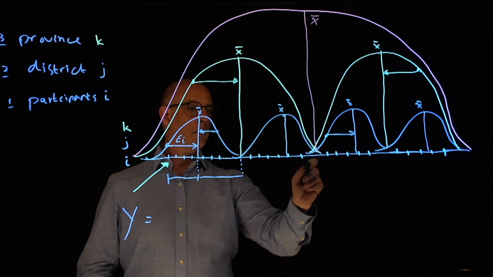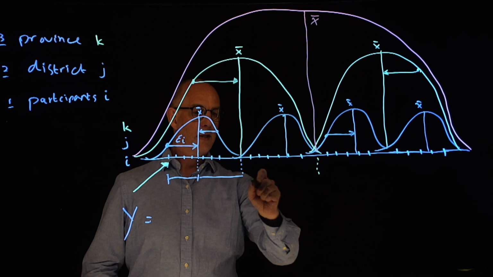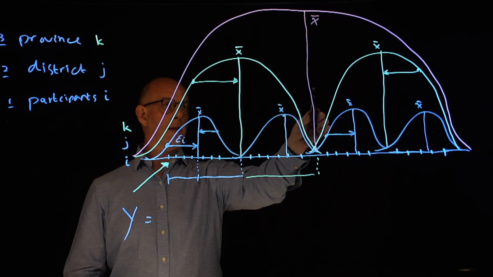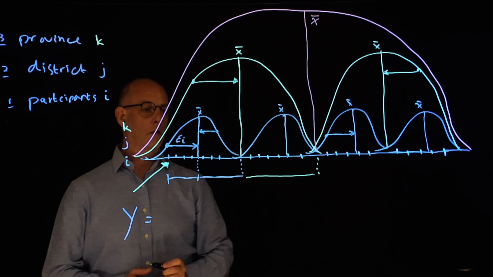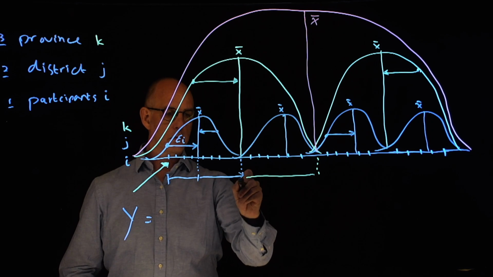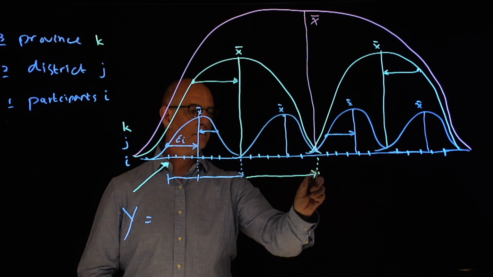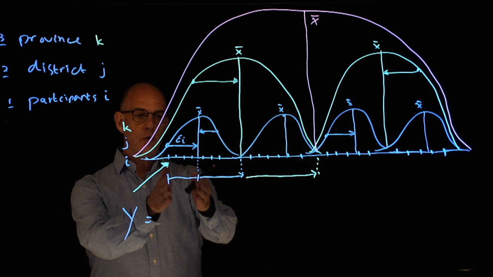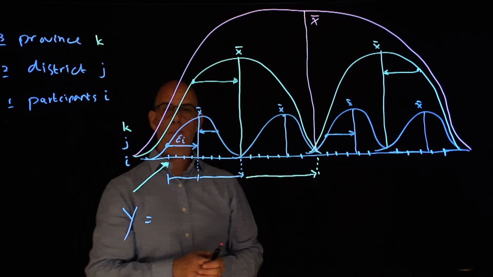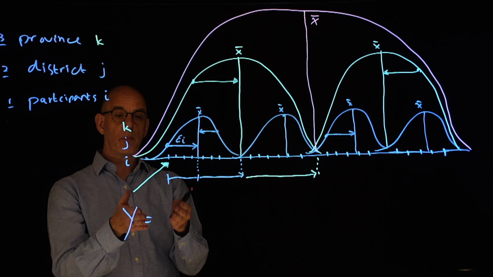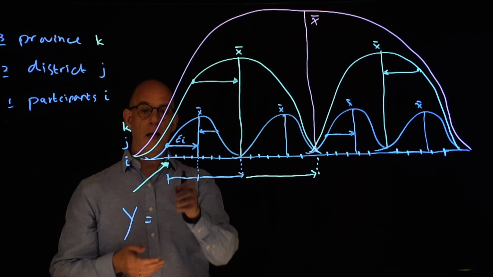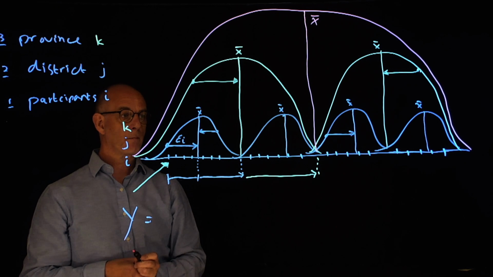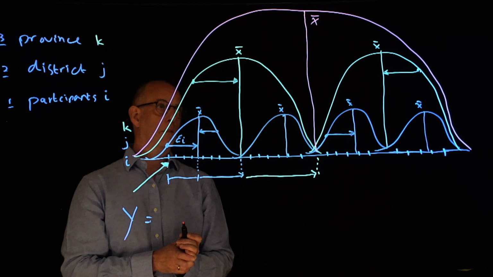We have the distance here, and this province mean is removed so far from the total mean. So we now have identified three components within our population, and we can use these components to actually describe an individual observation.